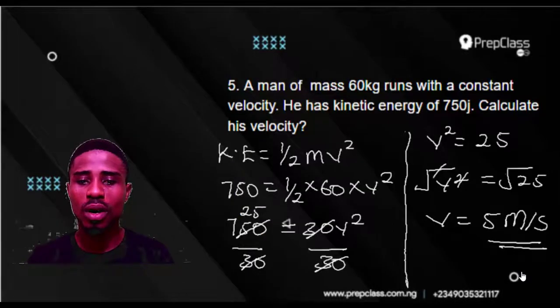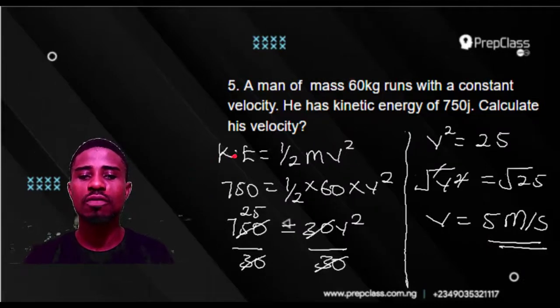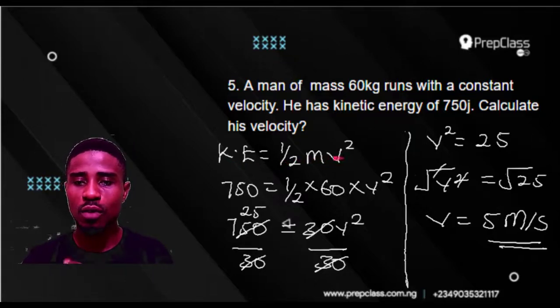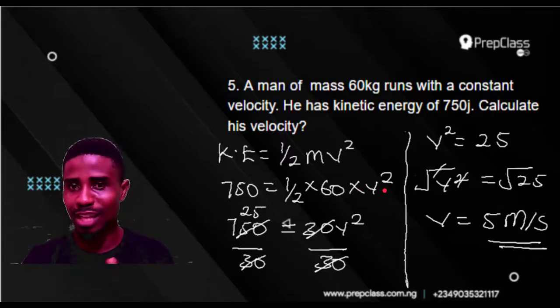Okay, how do we go about this? We know KE to be half mv squared. You can see it there: kinetic energy equals half mv squared. That's the formula for kinetic energy. So what do we do next? We input the parameters given into the formula. KE, kinetic energy, was given as 750 joules, equal to half mv squared, where m is 60 kg and v is not given. That's what we are asked to find.